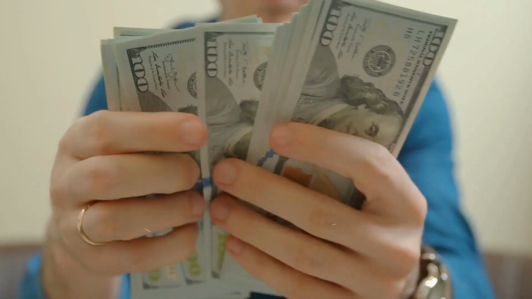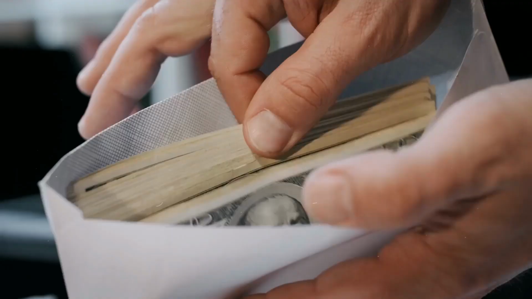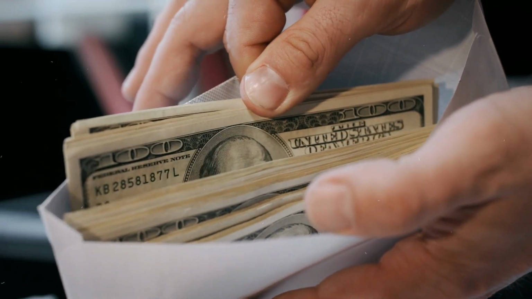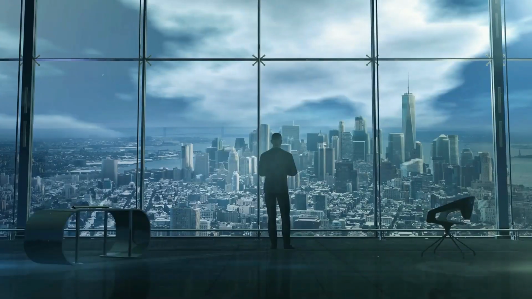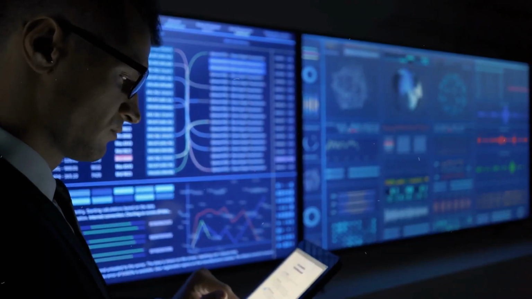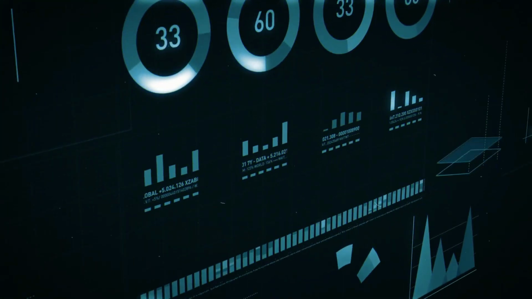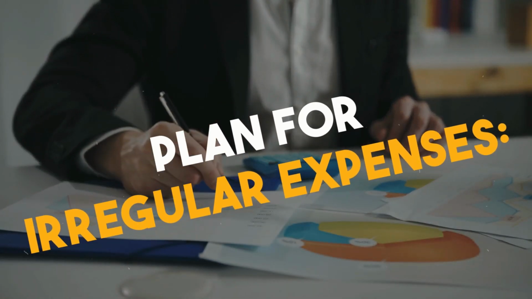Reward yourself. Finally, don't forget to reward yourself for achieving your financial goals. Set aside a small amount of money each month for a fun activity or treat that you enjoy. This can help you stay motivated and committed to your budget. Use technology. There are a variety of budgeting apps and tools available that can help you create and stick to your budget. Many of these apps allow you to connect your bank accounts and credit cards, track your spending, and set budgeting goals.